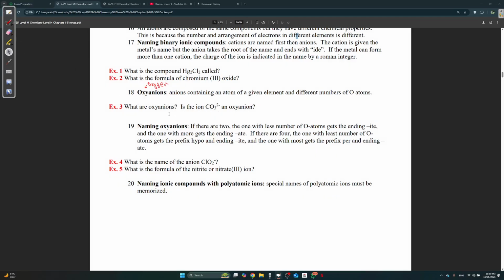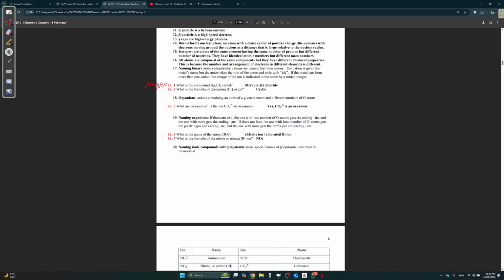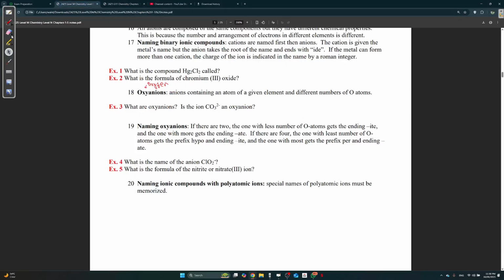What are oxyanions, and is CO3 2- an oxyanion? As we said here, anions containing an atom of any element plus oxygen atoms. Is CO3 2- an oxyanion? Yes, it is. It has an element different than oxygen, and it's negatively charged. Let's take a look at the solution just to make sure. Yes, CO3 2- is an oxyanion.